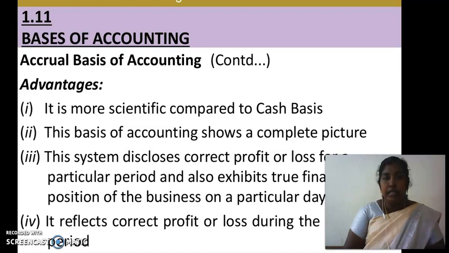The accrual basis of accounting reflects the correct profit or loss during the accounting period.